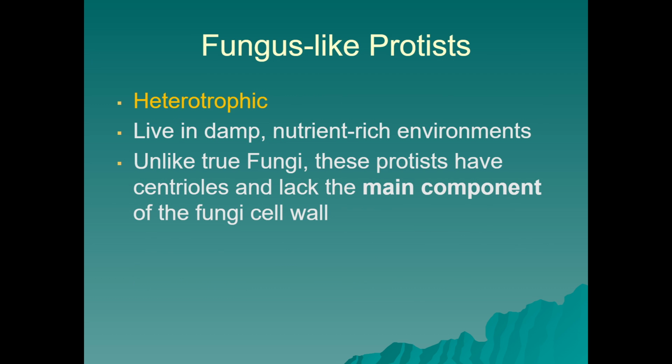All right, next we're going to be moving away from the protozoan, or the animal-like protists, and looking at fungus-like protists. Fungus-like protists are heterotrophic, generally live in damp, nutrient-rich environments, and unlike true fungi, these are going to have centrioles, and they're going to lack chitin, which is the main component of the fungi cell wall.